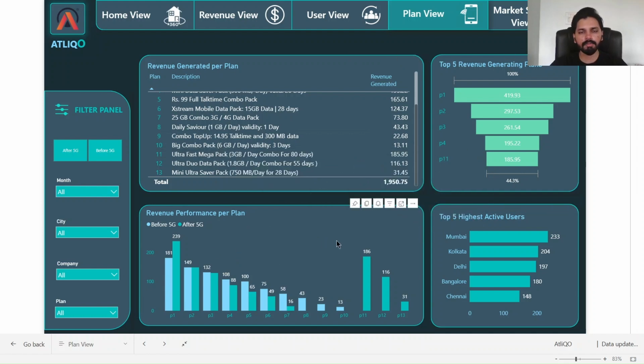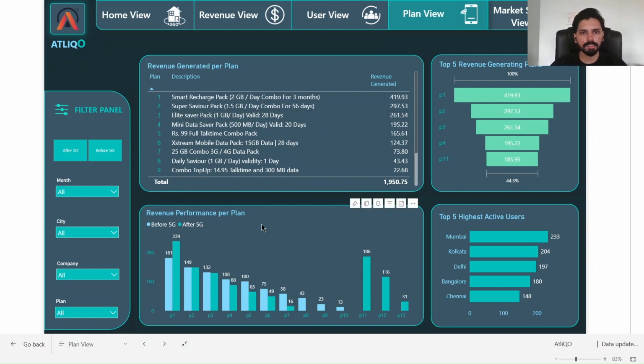Now let's see the revenue performance based on the plans, the revenue the plans have generated before and after the launch of 5G. We can see the P1 plan, which is the Smart Recharge Pack. Before and even after the launch of 5G, its revenue was significantly increasing. Same goes for P2, the Super Saver Pack. The revenue was almost similar before and after 5G, so there is not much significance there.